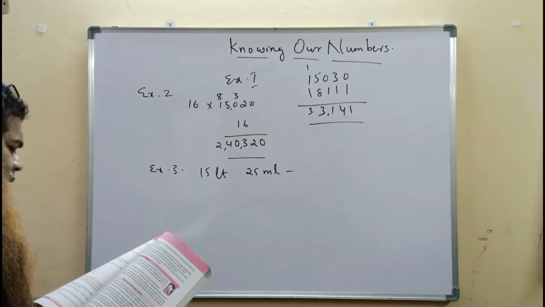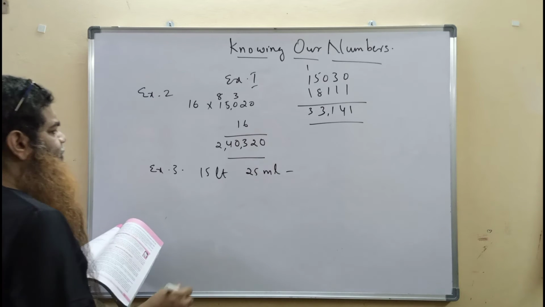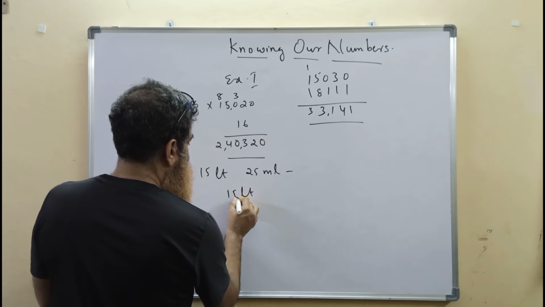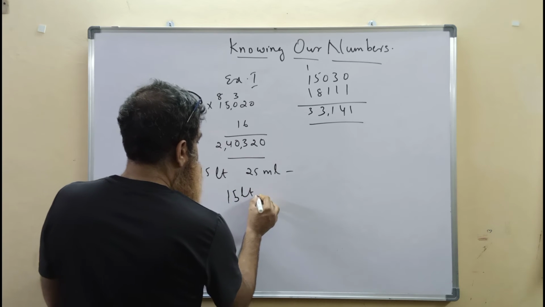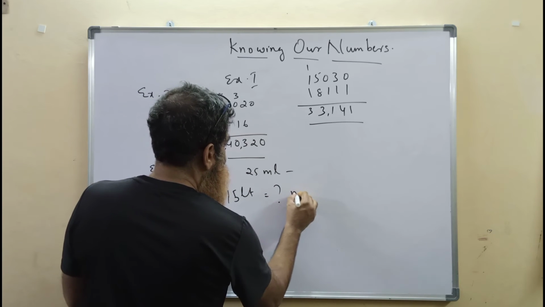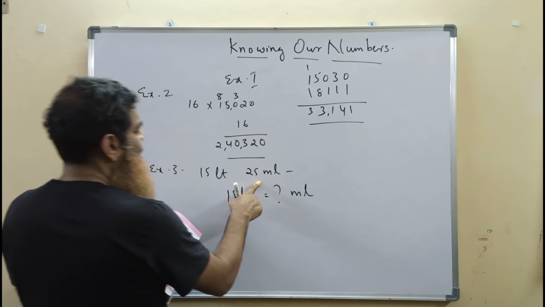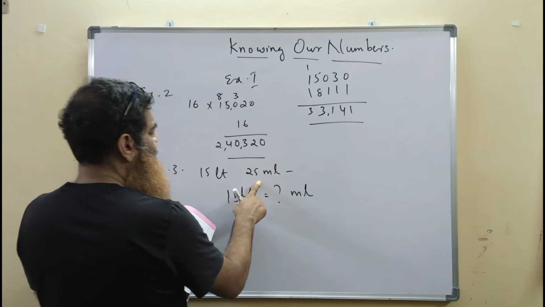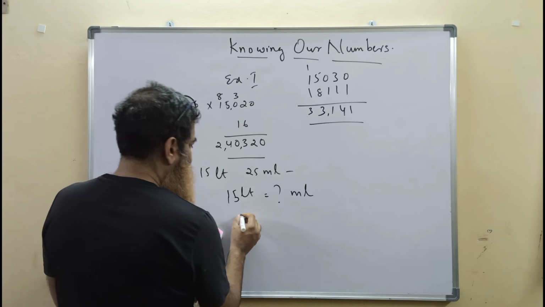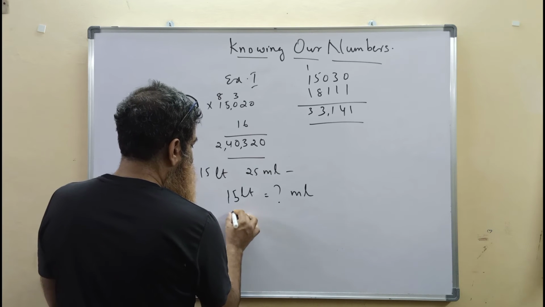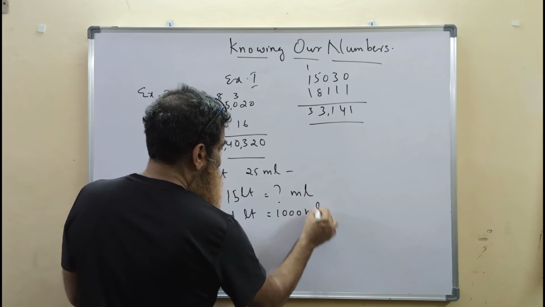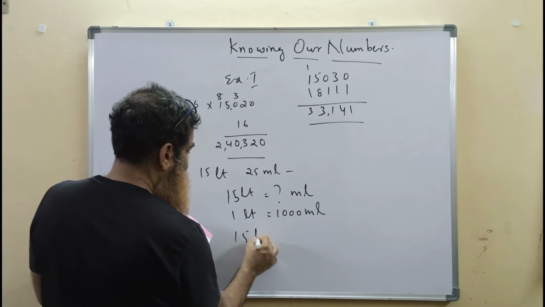How many cups of tea can be made with the milk? 15 liters is equal to how many milliliters, because 1 cup of tea needs 25 milliliters of milk. So 1 liter has 1000 milliliters.